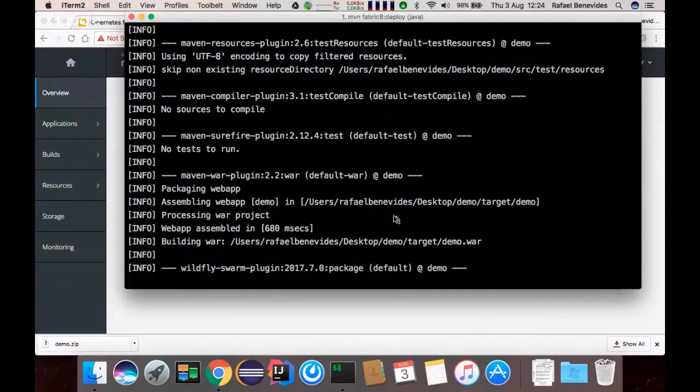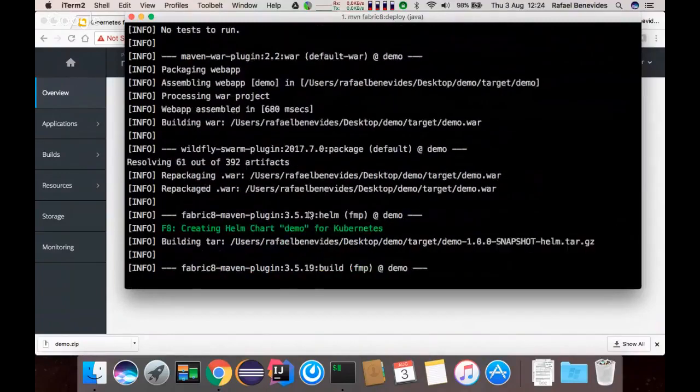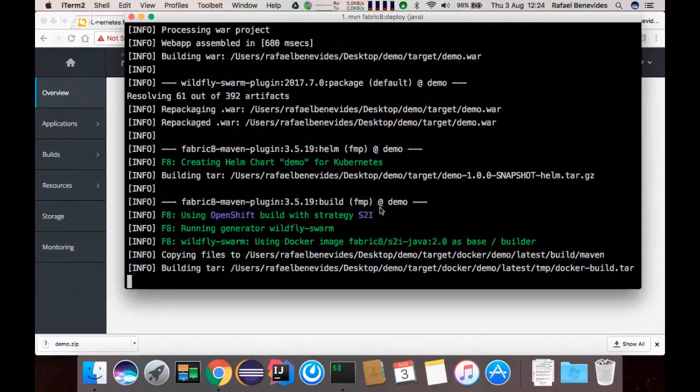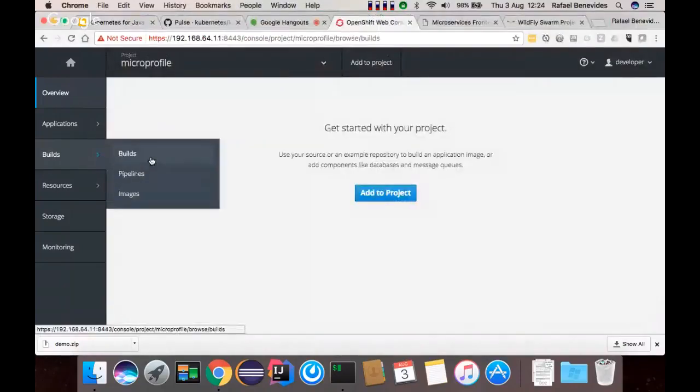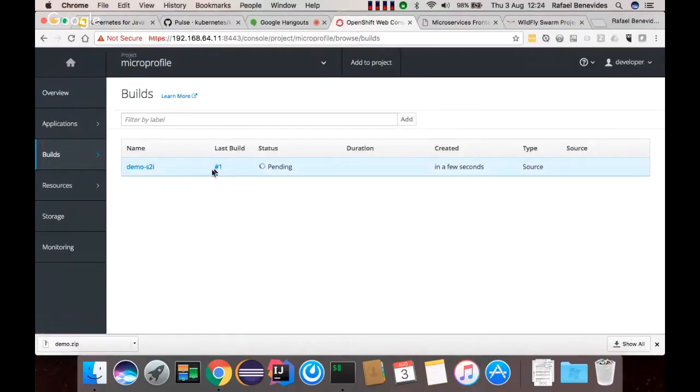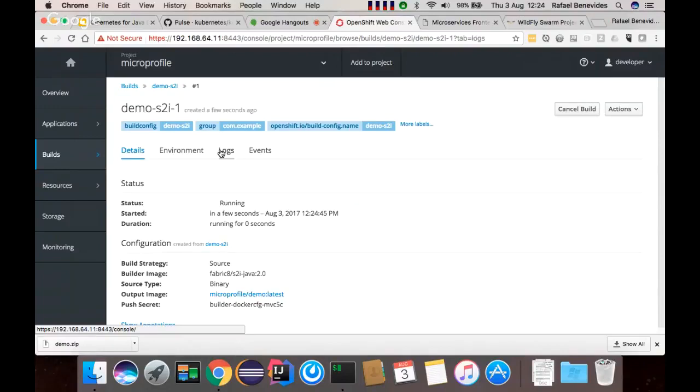We have the war file created. Now it's time for the Wildfly Swarm plugin to convert that war file into a jar file. Once the jar file is created, it will upload the resources to a build, and that source will be converted into an image.